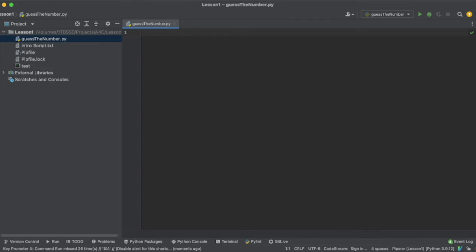So this is the IDE I was going to be describing. It's called PyCharm, and you'll notice on the left side we have our project files, and really we only need to worry about this one called Guess the Number, which right now is empty because we haven't actually put anything in it yet. So typically at the start of a program, you're going to put in some comments.